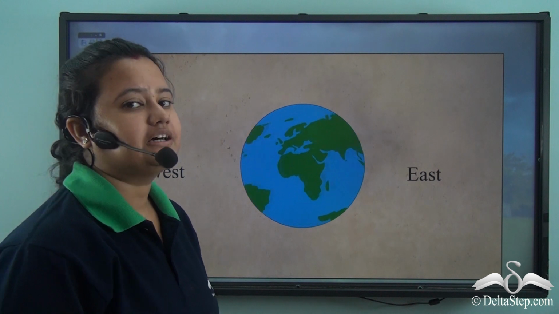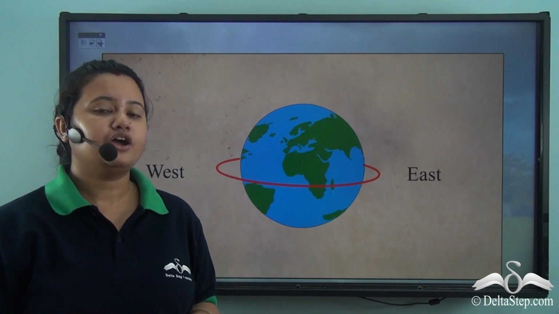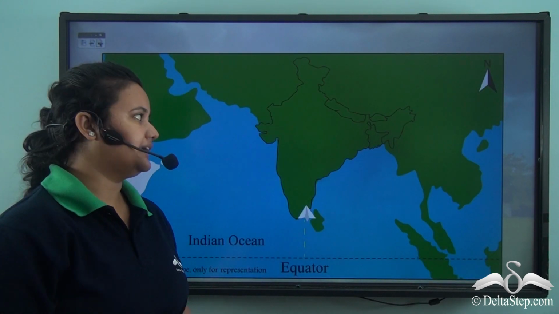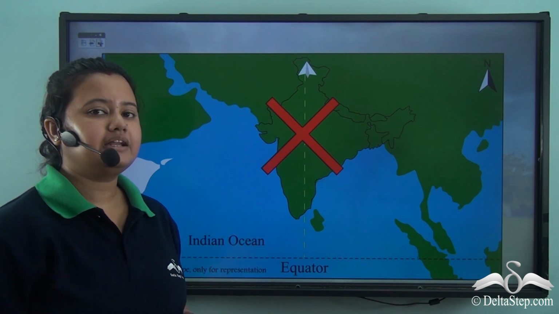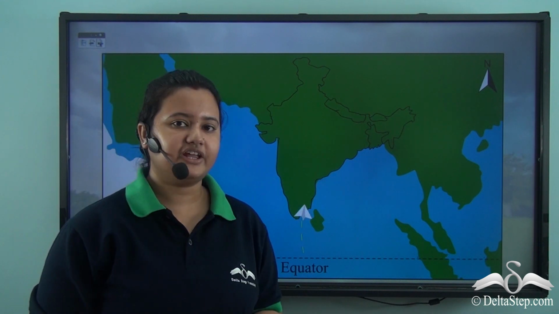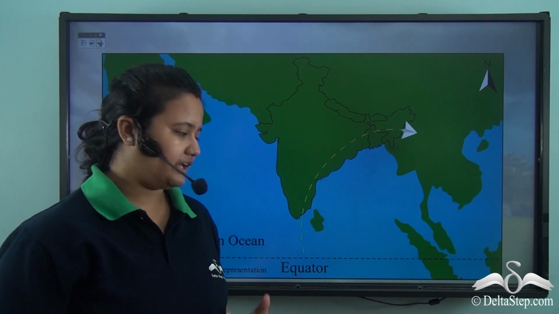We all know that our Earth rotates from west to east. Now, if you throw a paper plane from the middle of the Indian Ocean to the north, you will expect it to land exactly in the northern states of Jammu and Kashmir. But it does not happen. What happens is that the paper plane gets deflected to the right and lands in the northeastern states of India.